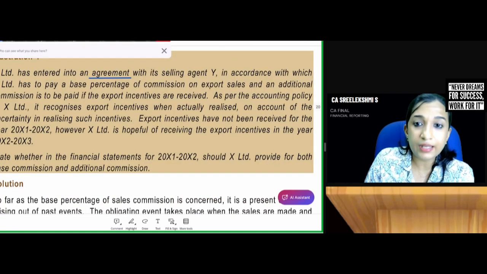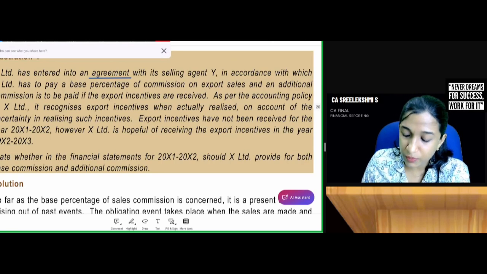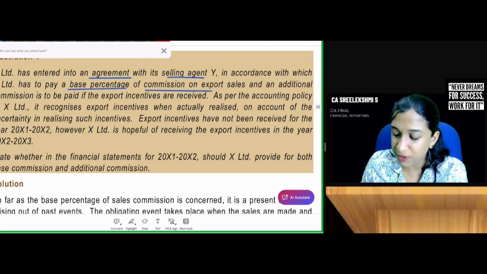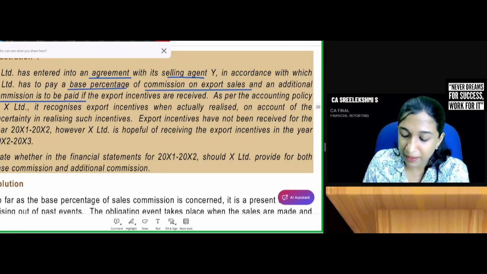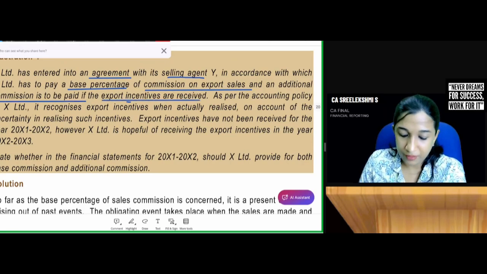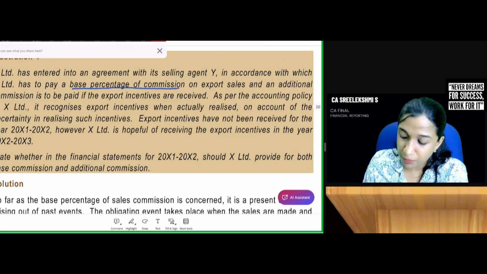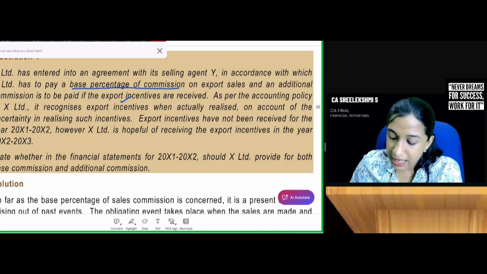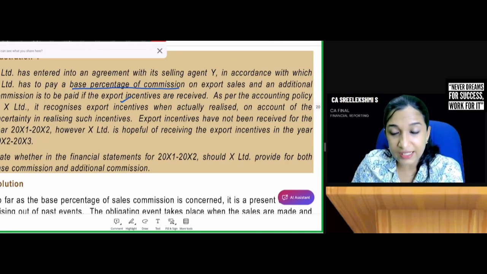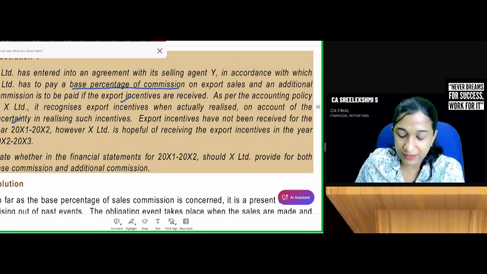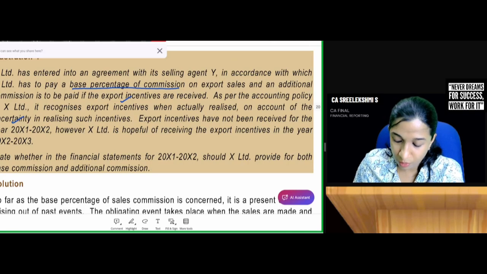Okay, yes. Illustration number 4. X Limited has entered into an agreement with selling agent Y, in accordance with which X Limited has to pay a base percentage of commission on export sales, and additional commission is to be paid if the export incentives are received. X Limited has to pay two commissions. One is base percentage of commission on export sales and additional commission if export incentives are received. As per the accounting policy of X Limited, it recognizes export incentives when actually realized on account of the uncertainty in realizing such incentives.